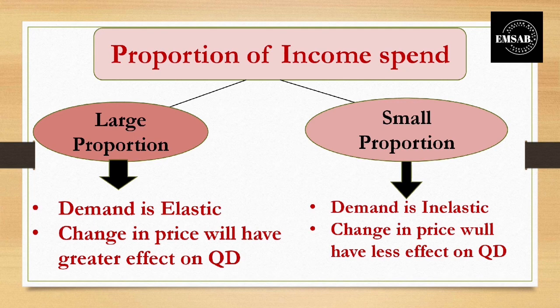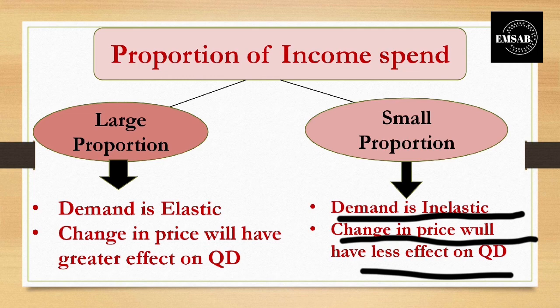This is taking a smaller proportion of the income of a particular person, like salt, biscuit, toothpaste. All these kinds of products take only a small percentage of our income. So even if the price of these products is increasing, we will not be bothered. In this case, the demand will be inelastic. Even if there is a change in the prices, the quantity demanded will have a less effect.